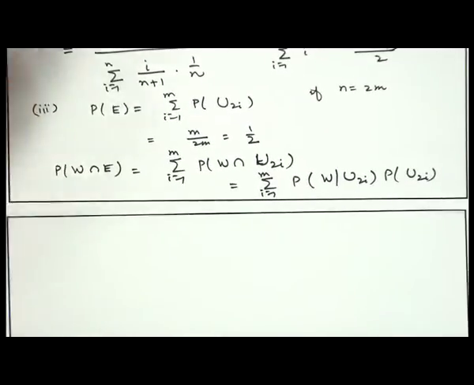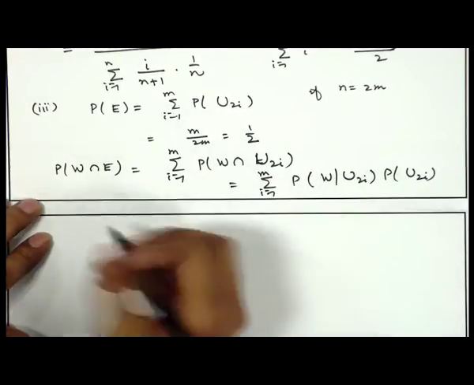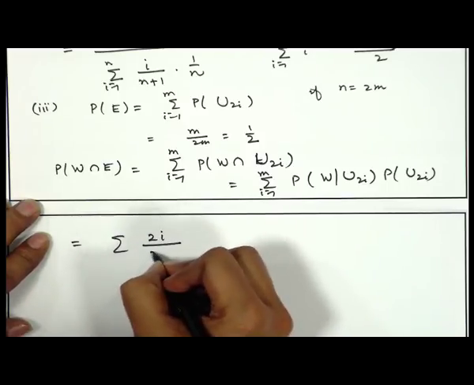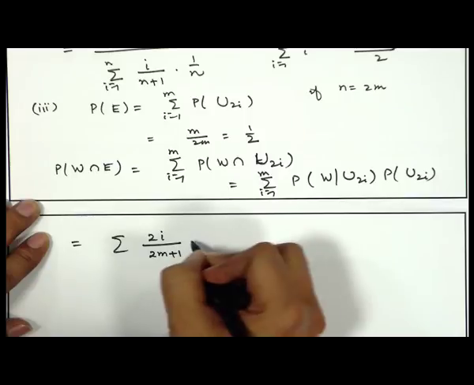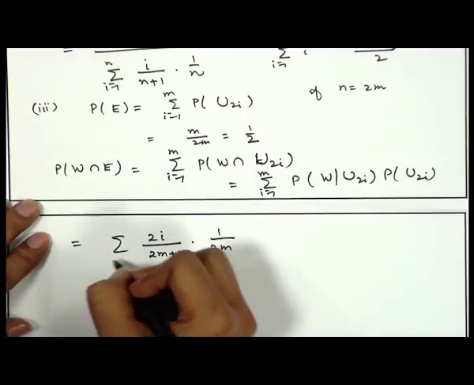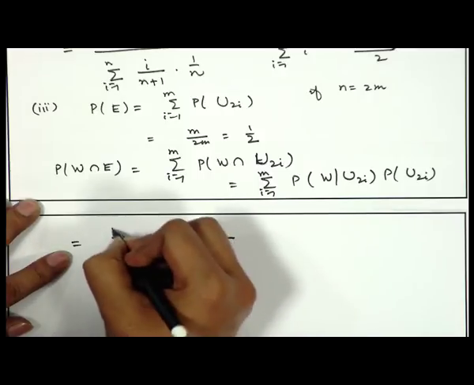In the 2i-th urn there are 2i white balls, so that becomes 2i divided by 2m plus 1. The probability of U2i is 1 by 2m, i equal to 1 to m.